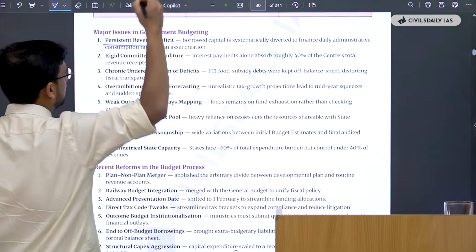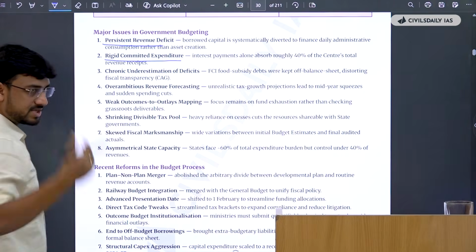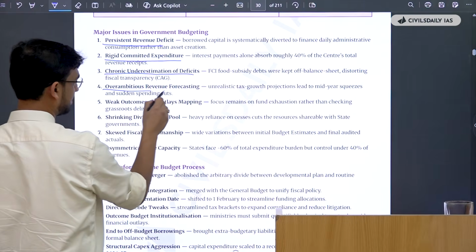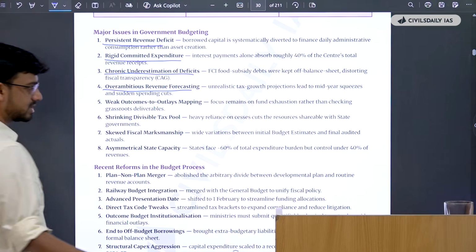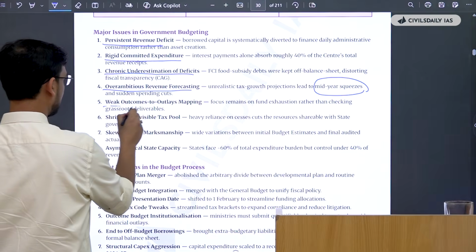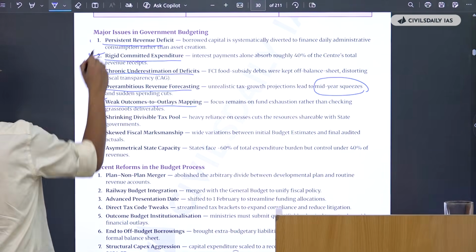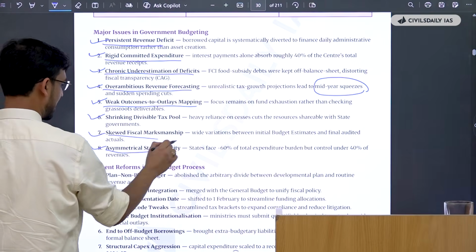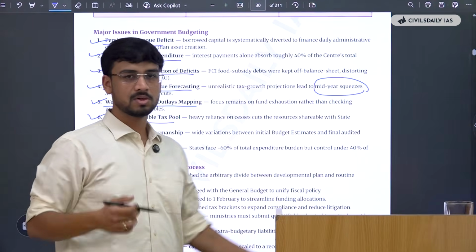Persistent revenue deficit is there, so we have issues there. We have rigid committed expenditure as well. Then we have chronic underestimation of deficits. Then we have over-ambitious revenue forecasting, which is not realistic. That leads to mid-year squeezes. Then we have weak outcomes to outlay mapping. Remember these, the bold points. Develop an understanding of these. You will automatically answer any economy question, because this will also help you.